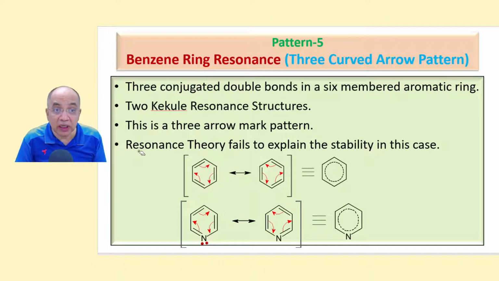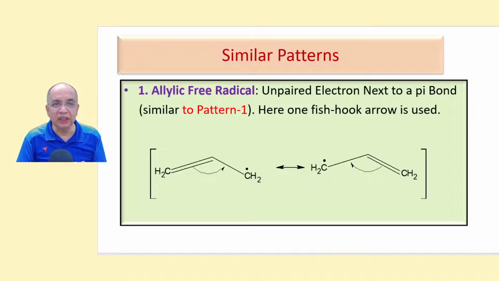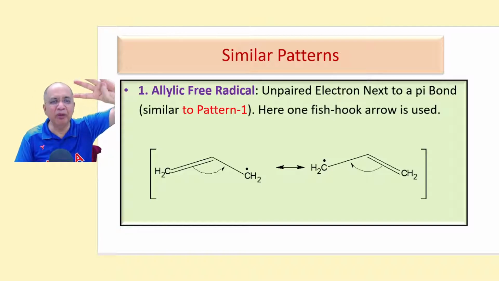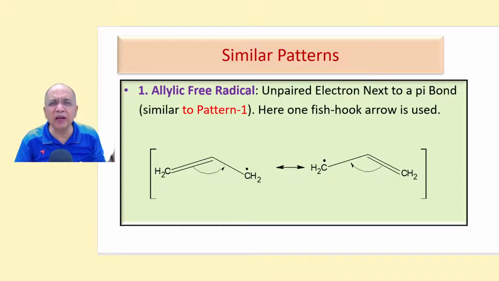And you know that resonance theory fails to explain the stability of aromatic benzene systems, right? It is clearly explained by MOT, molecular orbital theory. Then similar patterns, very, very similar patterns. 4 patterns are really important. Benzene pattern. Then other patterns are similar.